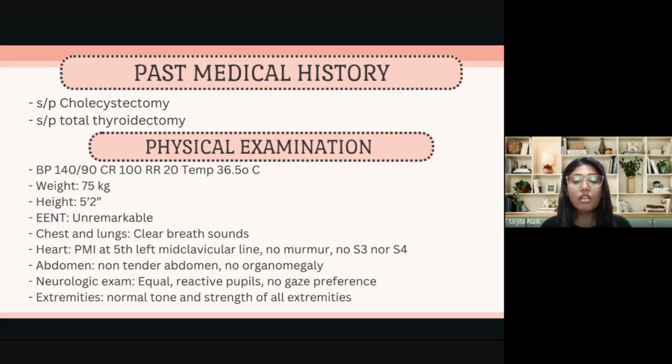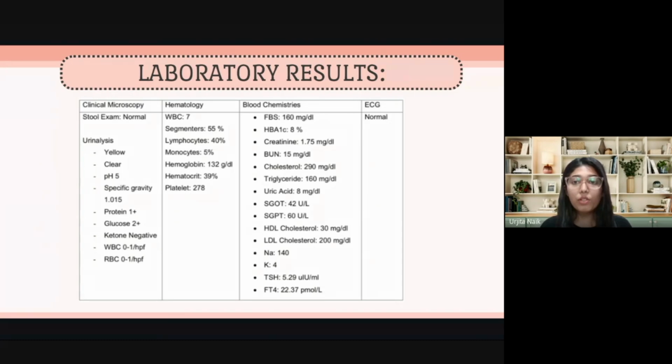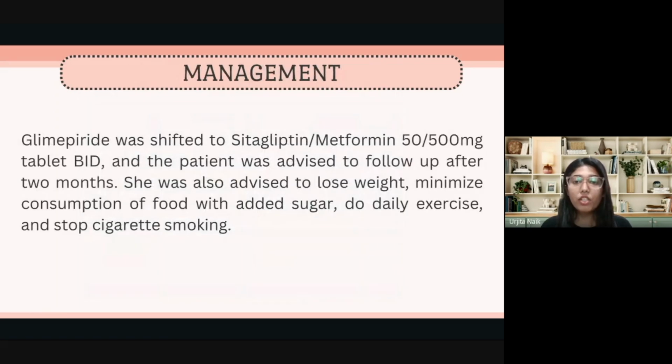For the lab results, they suggest glucose fluctuations, possible hyperlipidemia, and insulin resistance. Given the history of hypothyroidism, hyperuricemia, and diabetes, abnormalities in thyroid hormones, uric acid, and renal function may also be present. For the management, to prevent hypoglycemia, glimepiride was replaced by sitagliptin or metformin 50 or 500 mg twice per day for better glucose control with less risk of hypoglycemia.